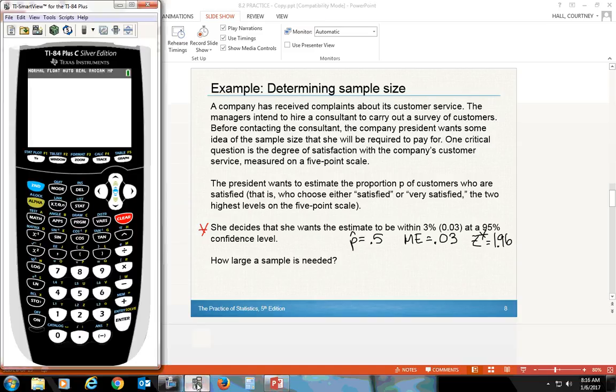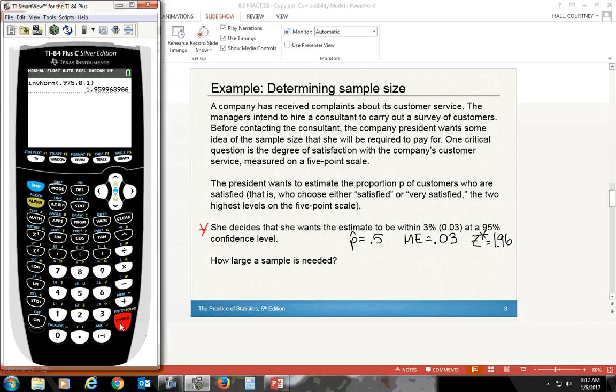So remember that you can get that by doing the inverse norm. And you can either do it of 0.025 or you can do it of 0.975, because remember you're adding in the tail, and that is where the 1.96 comes from.